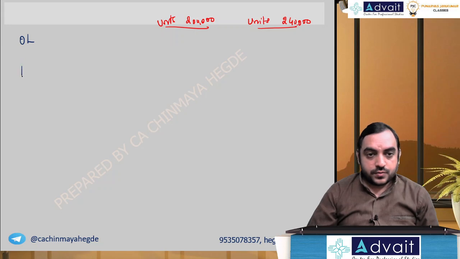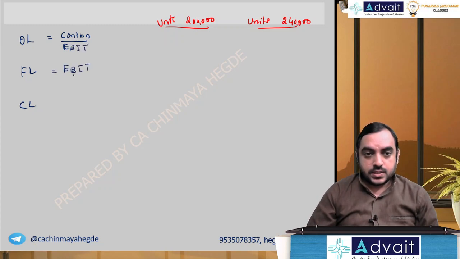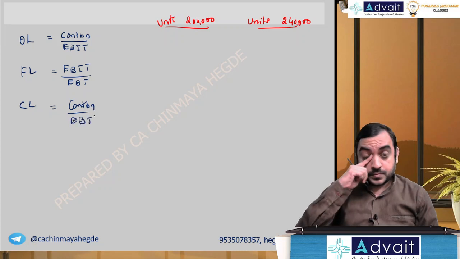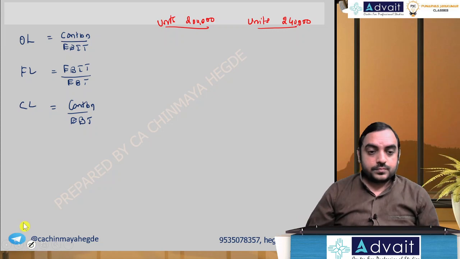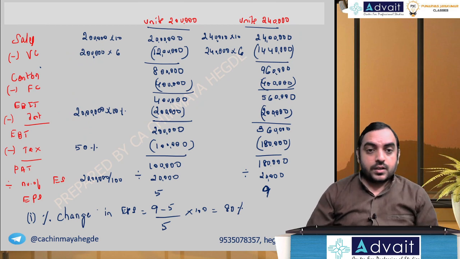Operating leverage, financial leverage. They've asked only two, but I'll compute combined leverage also for discussion purposes. Operating leverage is contribution by EBIT, financial leverage is EBIT divided by EBT, and combined leverage is contribution by EBT. So contribution 8 lakh, EBIT 4 lakh.